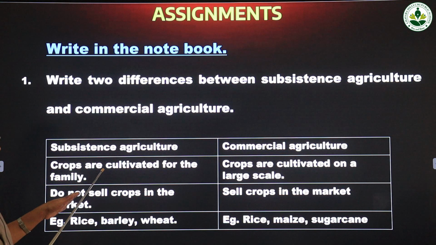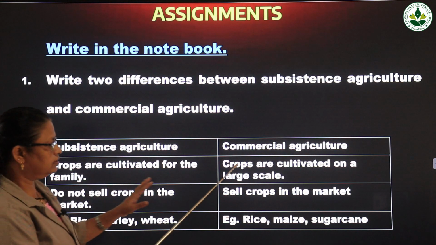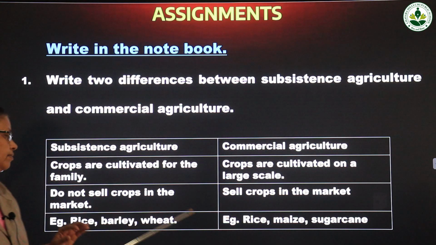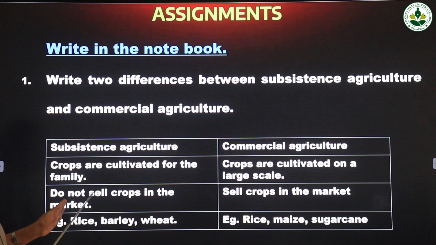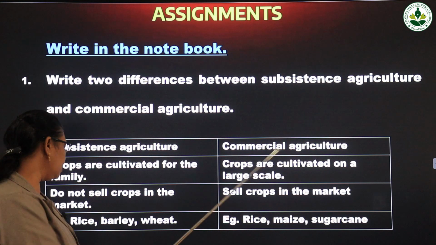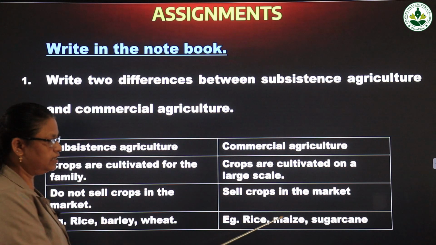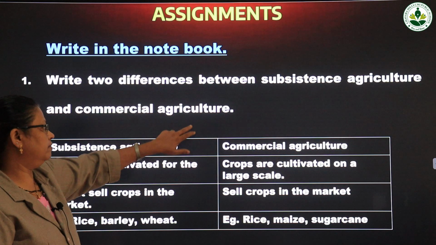Below subsistence agriculture write, crops are cultivated for the family, and in the same line write, crops are cultivated on a large scale. Then the second point: do not sell crops in the market, and here, sell crops in the market. You have to write two or three examples. Here rice, barley and wheat, here rice, maize and sugarcane.